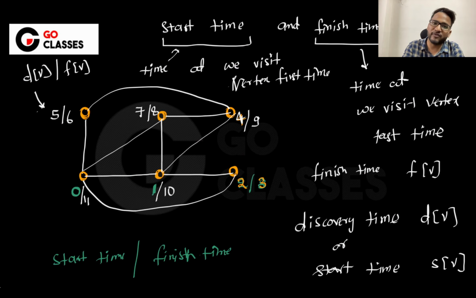In DFS we had a concept called discovery time, or some people call it start time and finish time. Let's suppose I'm starting from A, and I say the discovery time of A is 0. Then if I go to this node, let's suppose B, the discovery time of B is 1. I just increment the counter to 1, and then here I will say it is 2. Now remember that whenever you need to backtrack, at that time you write the finish time also. So the representation that we are using is start time slash finish time, which means that whenever you are backtracking, at that time you write this finish time. Otherwise you will not be writing the finish time.